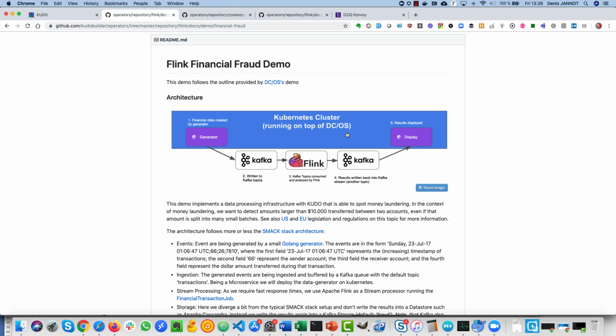Hi everyone. In this video I want to speak about this amazing demo that has been built by the Kudo team to show how to run Flink and Kafka on Kubernetes, and to do that in the context of a financial fraud demo. I wanted to record a video on that because it shows how to run this software on Kubernetes, but also because it shows a lot of other interesting aspects of Kudo.